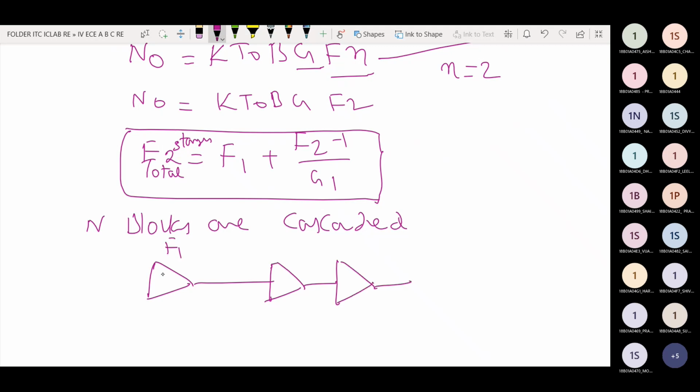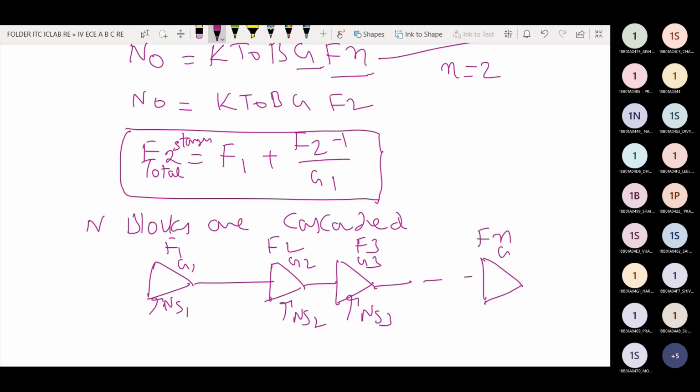Block 1 has noise figure F1, gain G1 and noise NS1. Block 2 has F2, G2, NS2. Block 3 has F3, G3, NS3, and so on. The last stage has noise figure Fn, gain Gn and noise NSn. Here we use small n.